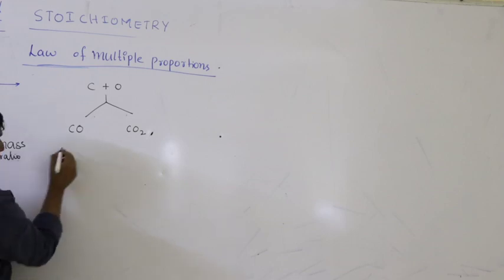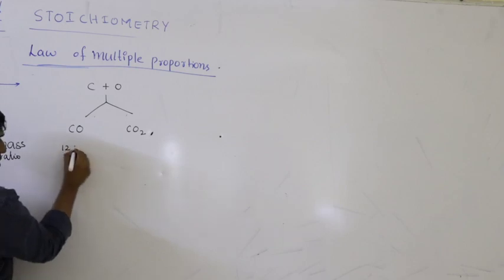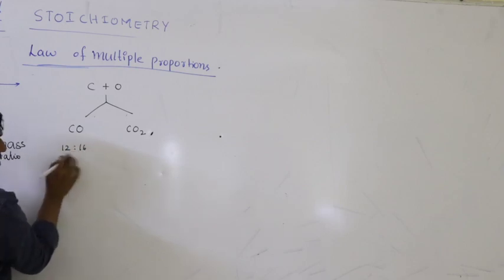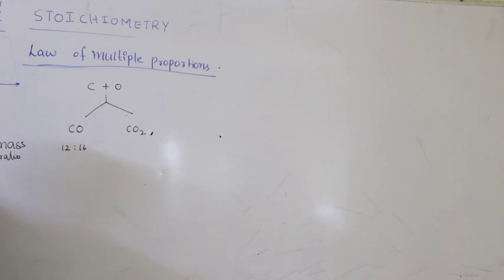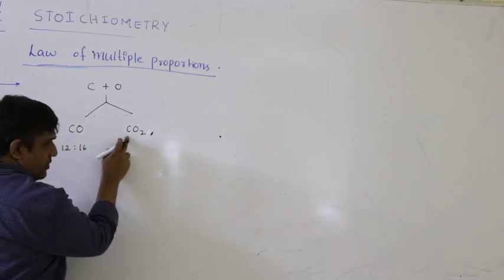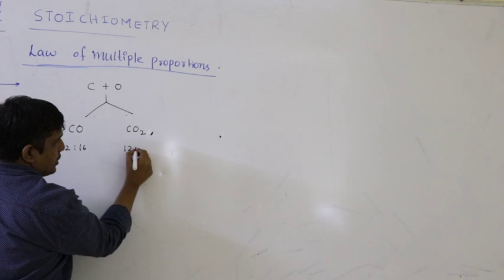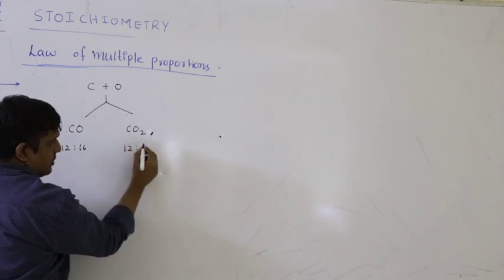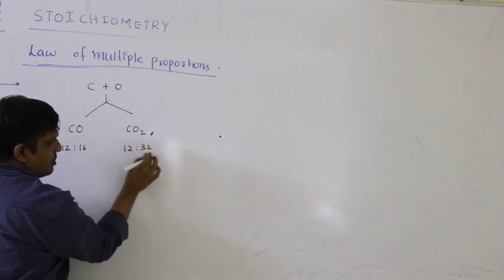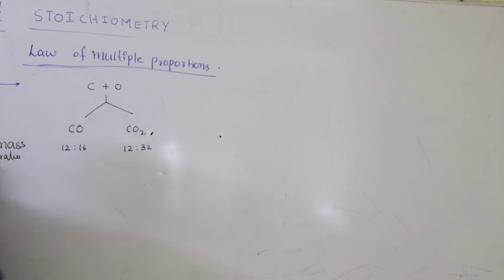One. What is its atomic mass? 12. How many oxygens do we have? One. What is its atomic mass? 16. So what is the mass ratio? 12 is to 16. How many carbons do we have? One, 1 into 12, 12. There are 2 oxygens, 2 into 16, 32. So this is the mass ratio of carbon and oxygen.